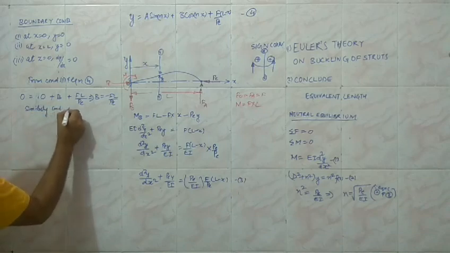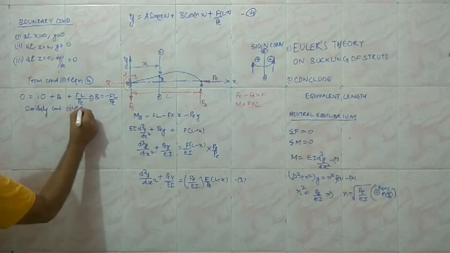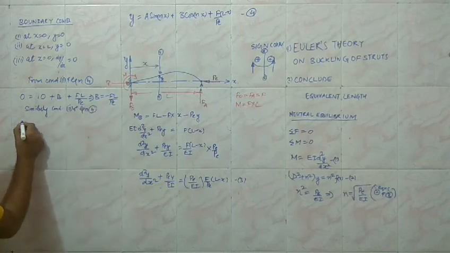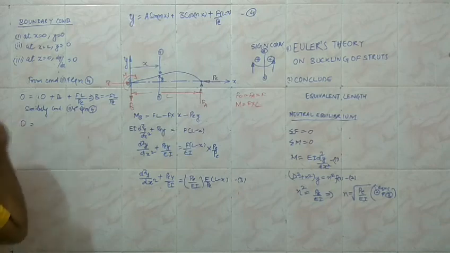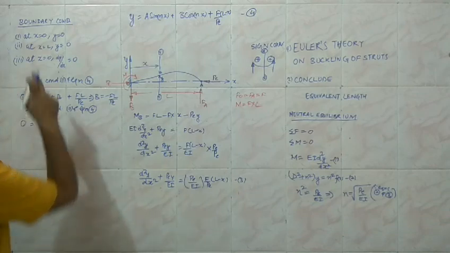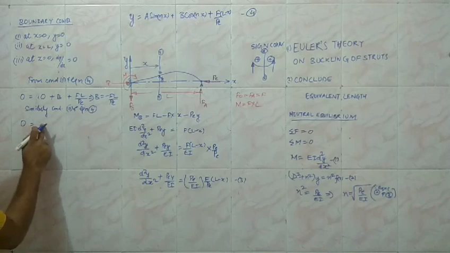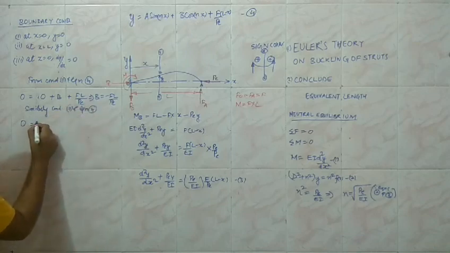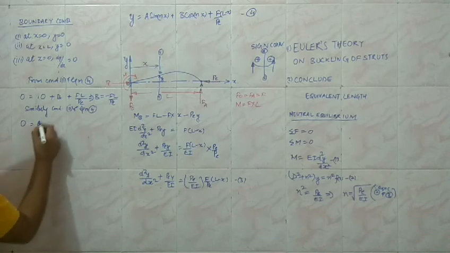From the other boundary condition, condition 2 and equation 4, we have y equal to 0 at x equal to L. Since B is not equal to 0, we have to incorporate both the constants.